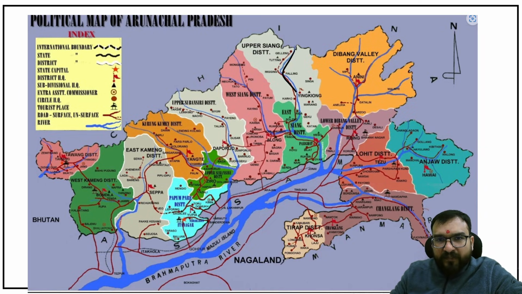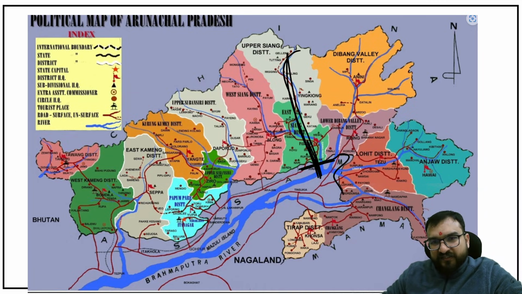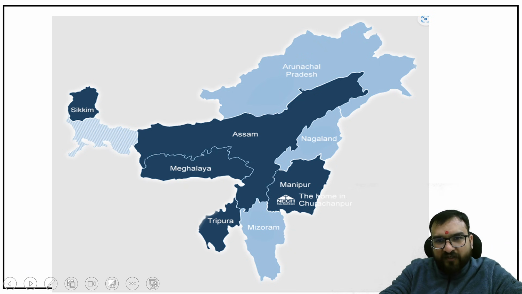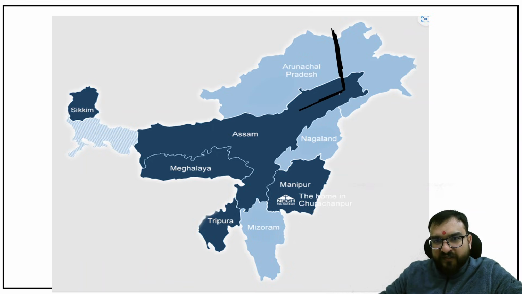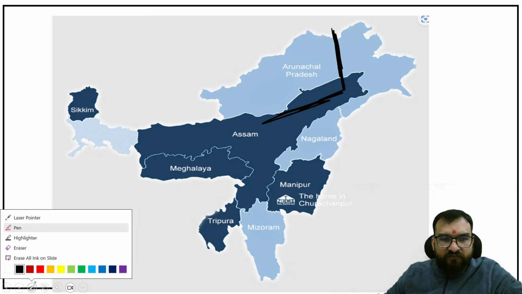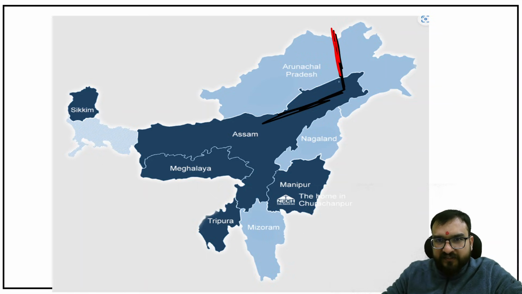Understanding? So like this it will be going, and it will be passing through one important city which I am highlighting, that is Pasighat, right? And next, from here it will be entering your Assam area. Just at the ending of this, it will be entering from here. So if I go to the blank map, somewhere like this you are finding the route. Just understand first, guys. This is going to be the route.